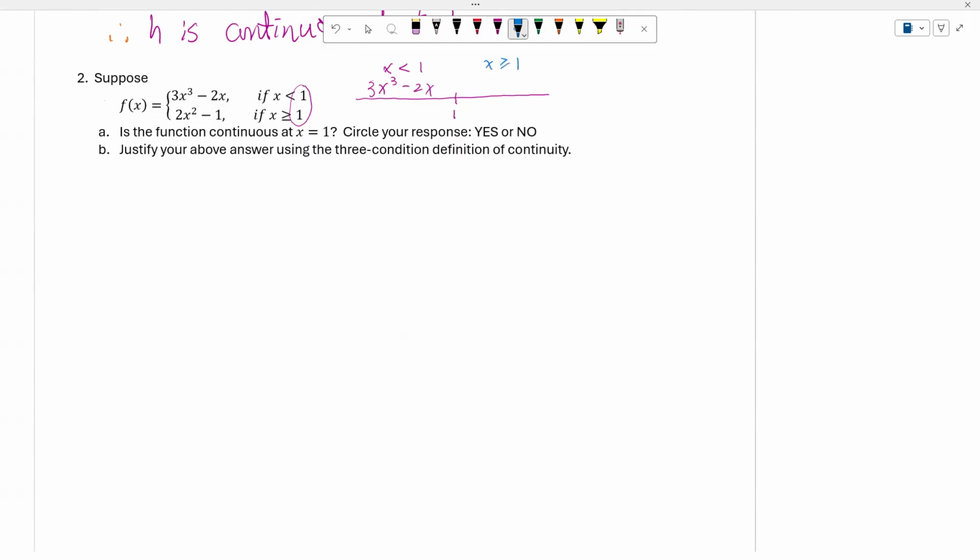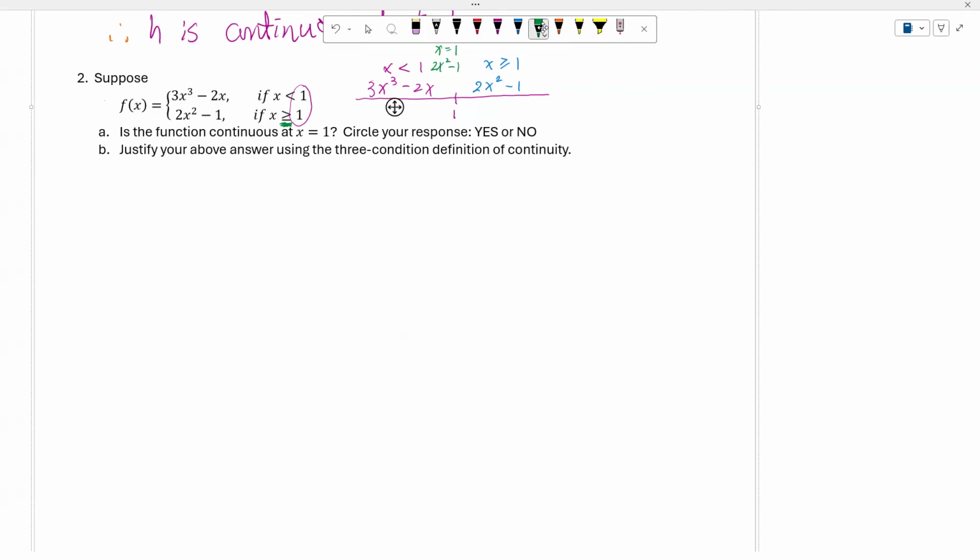For x greater than or equal to 1, we use the function 2x squared minus 1. However, when x is equal to 1, we have to use 2x squared minus 1 to evaluate. Keep that in mind.